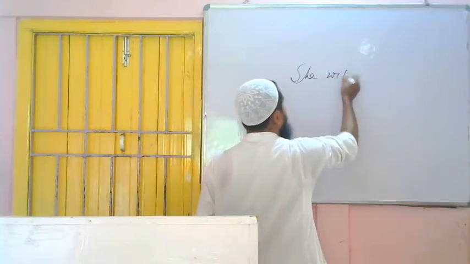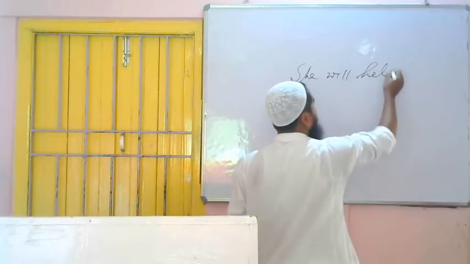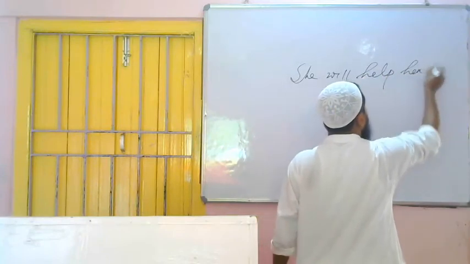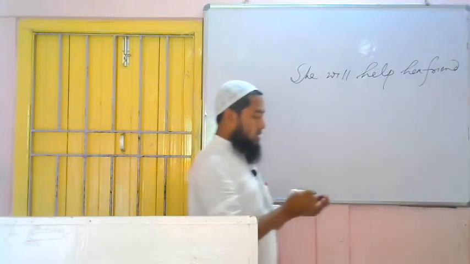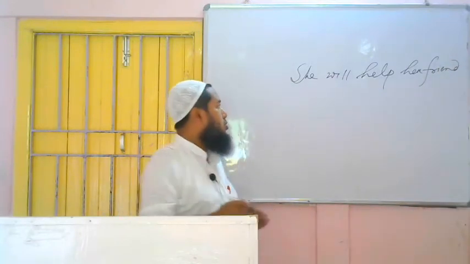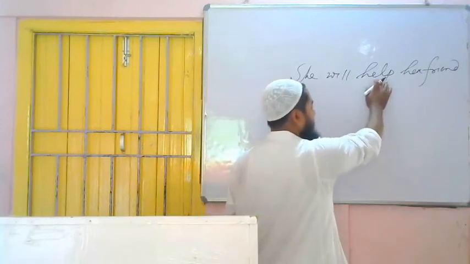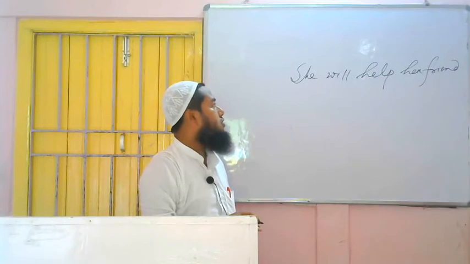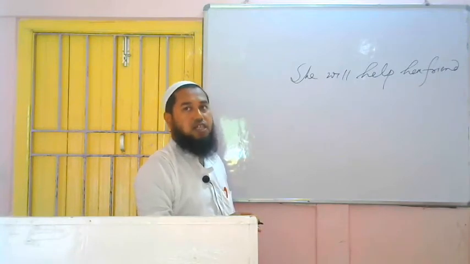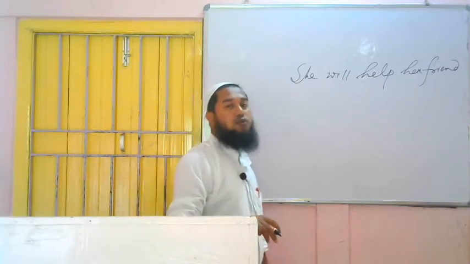She will help her friend. This is a sentence of future indefinite. How have we understood? Because will is there and then present form of the verb is given. That's why we have understood this is a sentence of future indefinite. Now for changing voice, what to do? We have to find out three things: subject, verb and object. If it is there, then only we can change the voice.